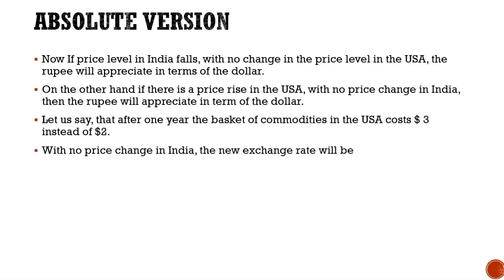With no price change in India, the new exchange rate will be as follows. Rate is equal to 150, because of inflation the rate had become 150. After that there has been no change in the price, so the price in the domestic country is 150. However, the price in the US has increased to $3, so we'll divide it by 3. So the new rate we have come across is 50, that is $1 is equal to 50. In this case, the Indian rupee has appreciated in terms of the dollar. This is the meaning of the absolute version of purchasing power parity theory.